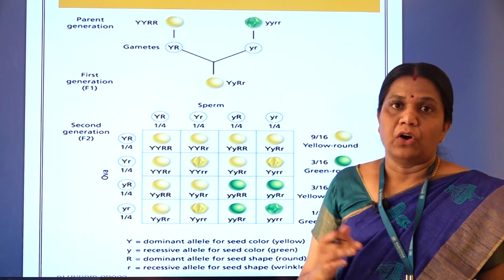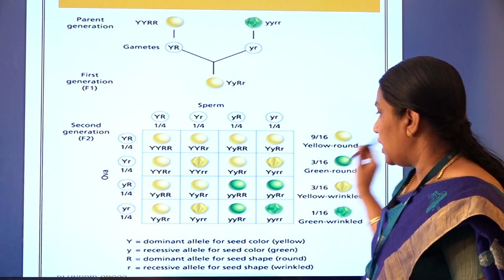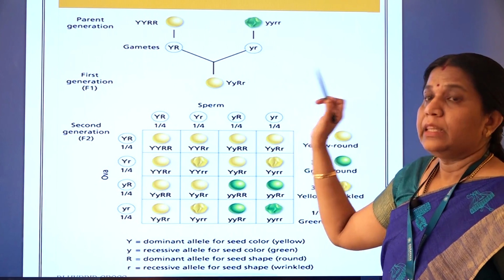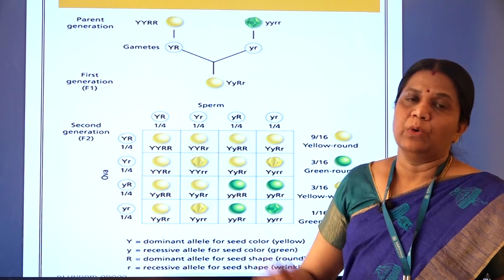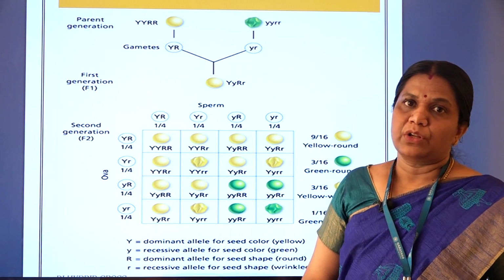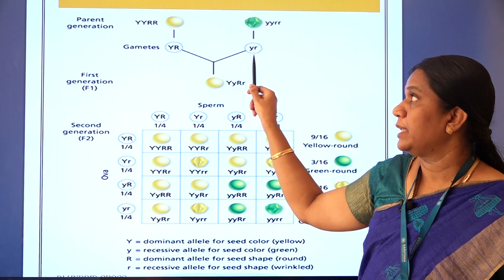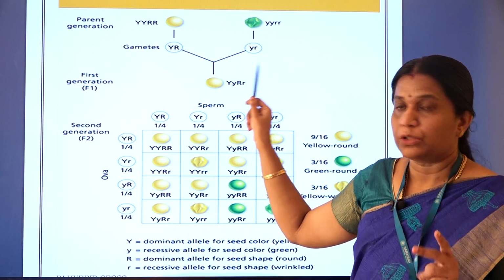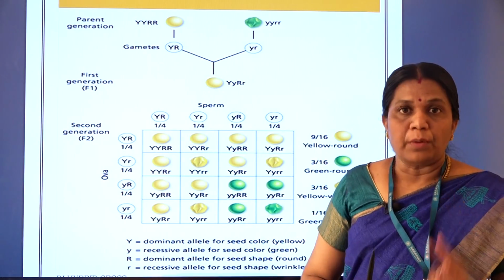generation, Mendel got 4 combinations of seeds. That is yellow round and green wrinkled, resembling their parents. Then yellow wrinkled and green round. So two other combinations also he got, right? Yellow round and green wrinkled are the parental characters. So 4 combinations he got: yellow round and green wrinkled, 2. Then yellow wrinkled and green round. So 2 new combinations he got.